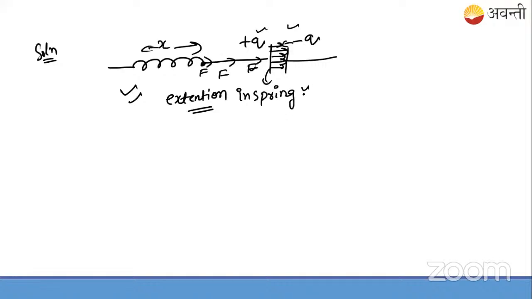Now let us apply this concept as an application and solve this numerical completely. Remember, when there are two plates of the capacitor and they are charged like this, they are making their own particular specific system. So the force between them, in such a condition, you must remember this formula.